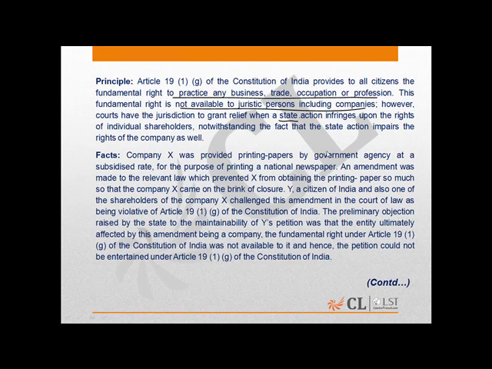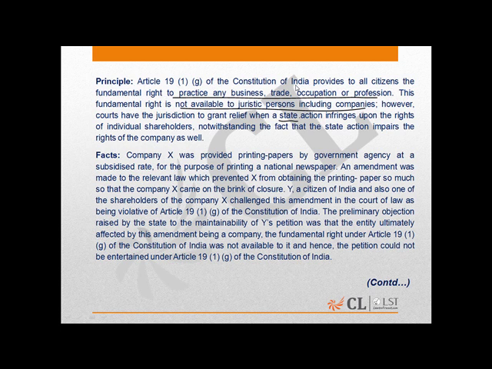This question, the principle provides that under Article 19(1)(g) of the Constitution of India, all the persons have the fundamental right to practice any business, trade, occupation, or the profession. This fundamental right is not available to the juristic persons, including the company.